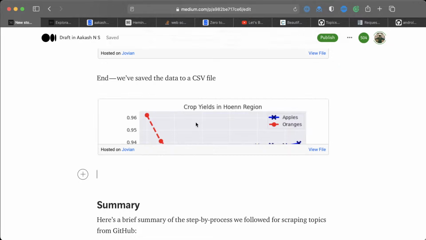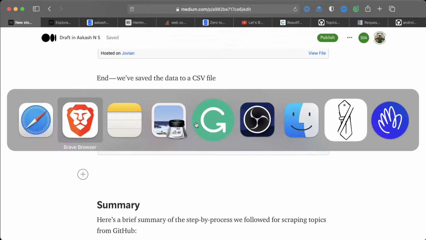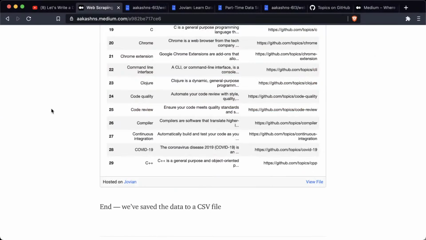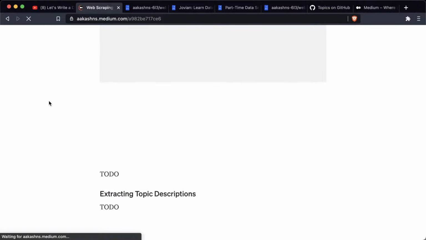If you check out the draft link that I've shared with you again, you will see that it now contains the graph.